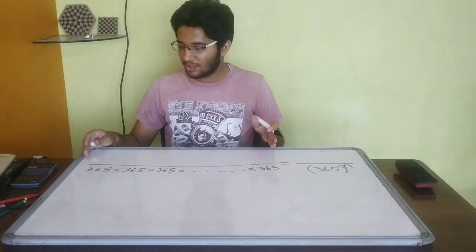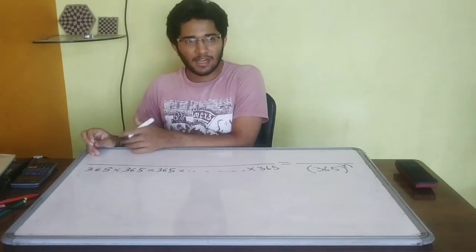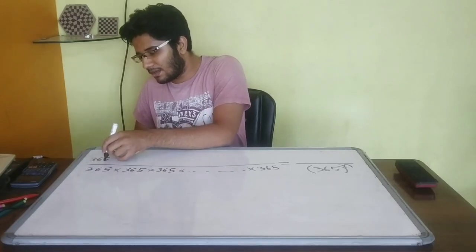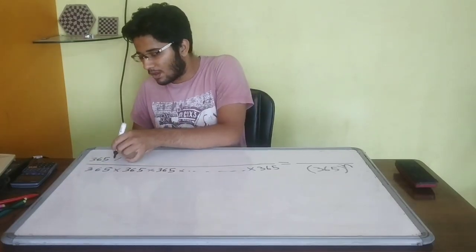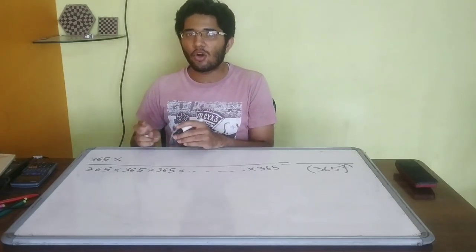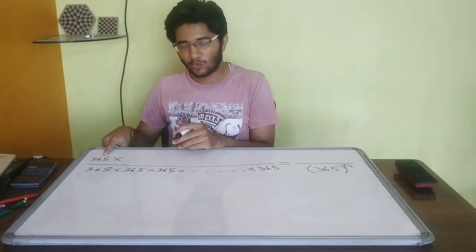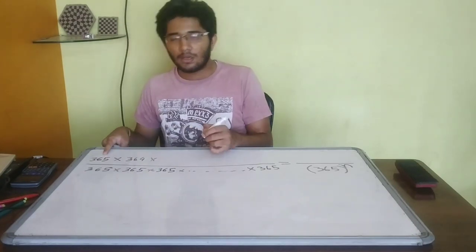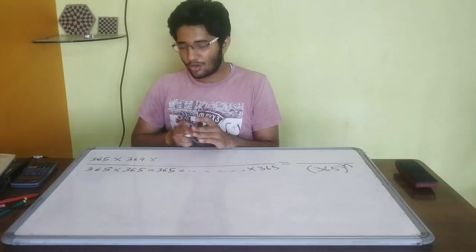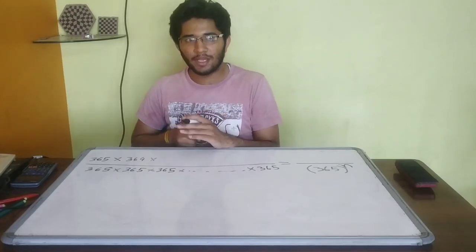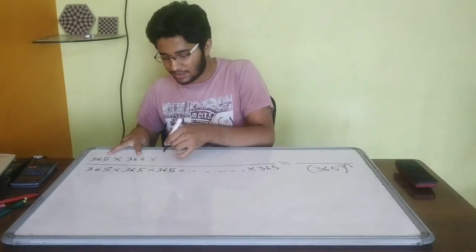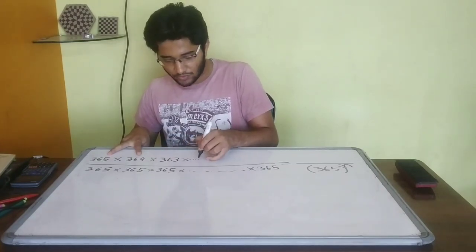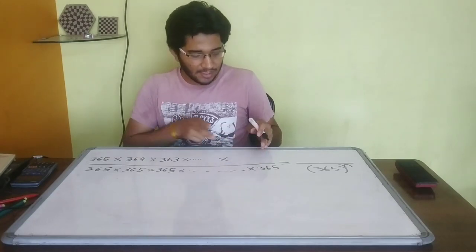Now how to get the numerator? Let's start again from person 1. Person 1 can have birthday on any day out of 365 days. Person 2 can have birthday on any day except this one day. So we have 364 choices. Now person 3 can have birthday on any day other than these 2 days. So we have 363 choices, and in this way we will multiply till the last number.